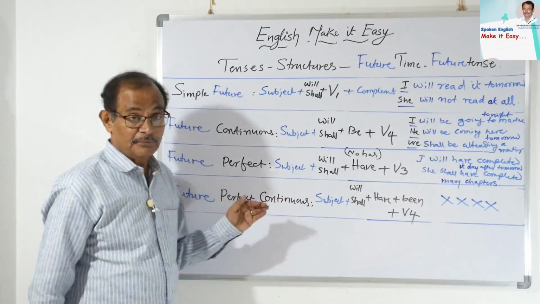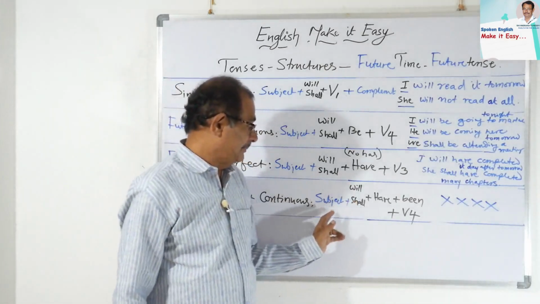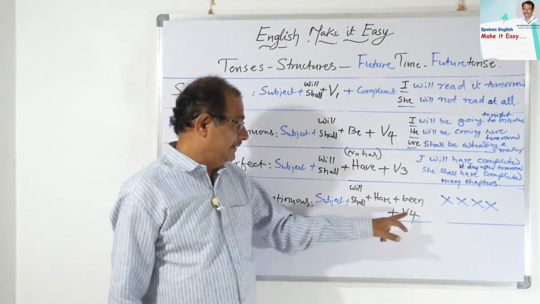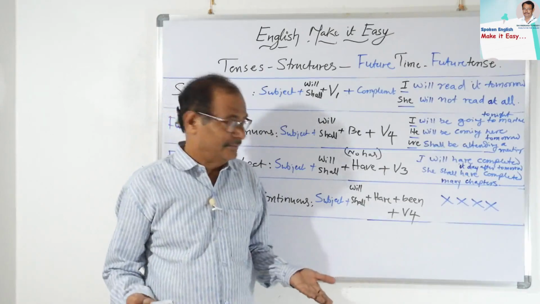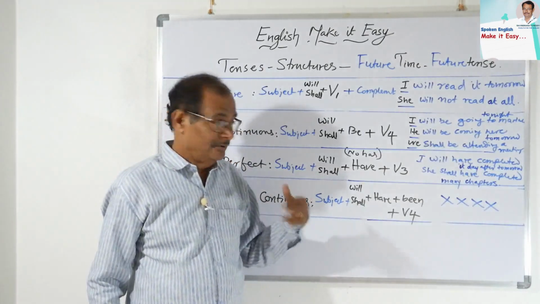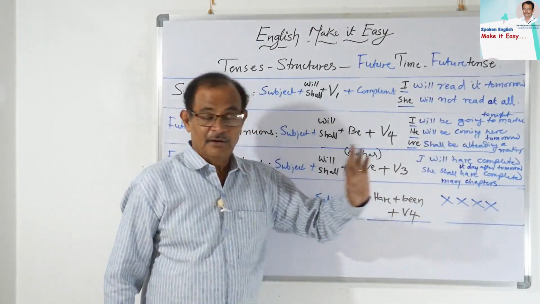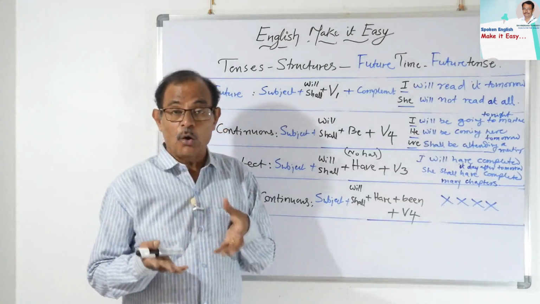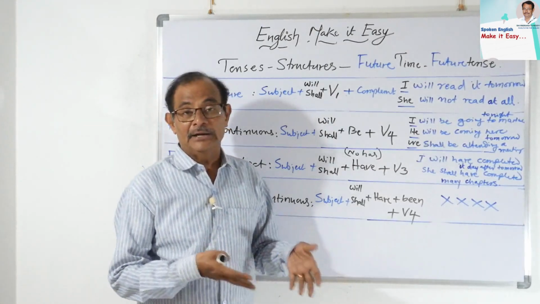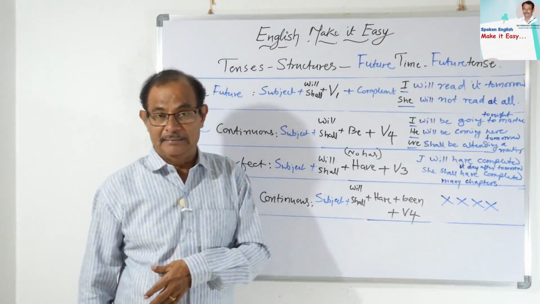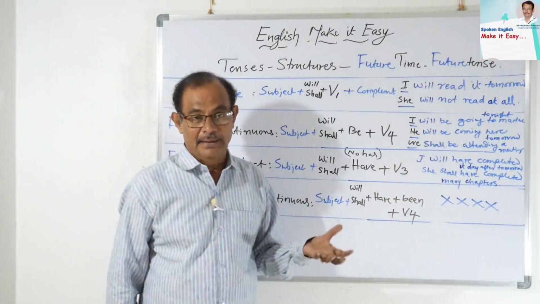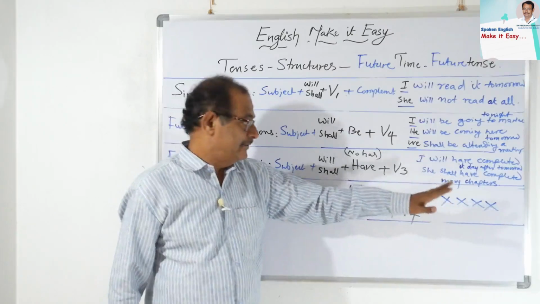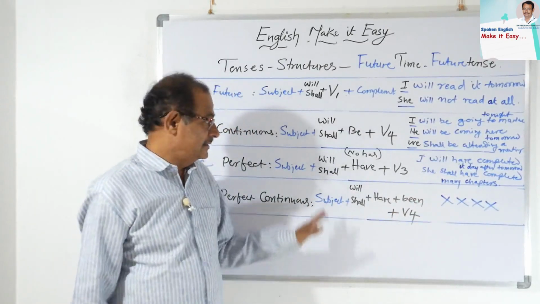And come to the future perfect continuous: subject plus will and shall plus have, same thing here also, plus V4. V4 is for the progressive tense, present perfect continuous, that's why V4. So this will not exist because there is no situation in future in which an action has already begun and is continuing at the time of speaking. In future no action has begun. That's why this situation doesn't arise at all. That's why we don't have this.